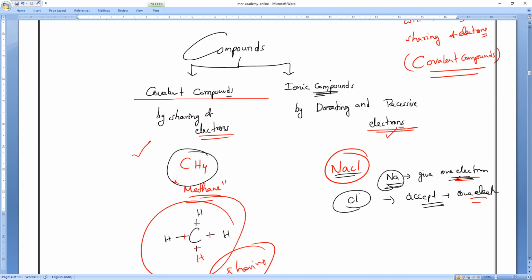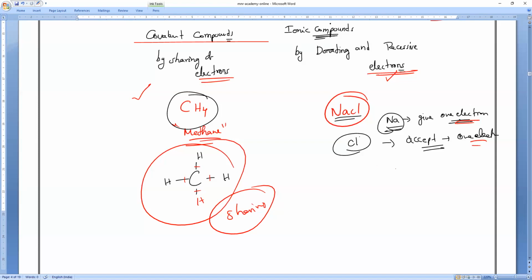Once you study valency, you will understand this entirely in detail. You just wait. We are going to study ions. Sir, one doubt, sir. Will Cl also donate 1 electron or accept 1 electron? Cl only will accept. Sodium only will donate. Okay. We'll study that in class 9th. That is a very important concept in this chapter, which you are going to study mainly. So we'll discuss it. Don't worry.